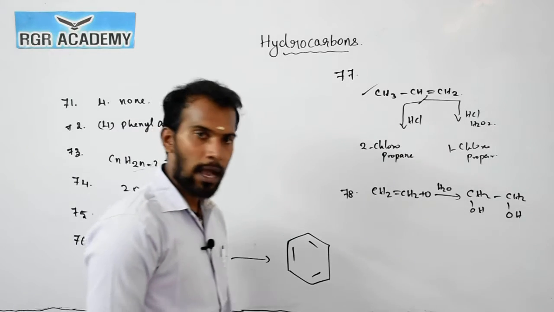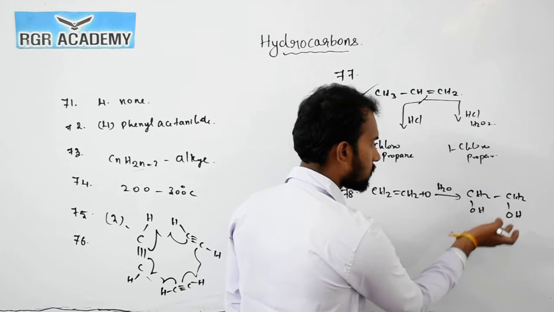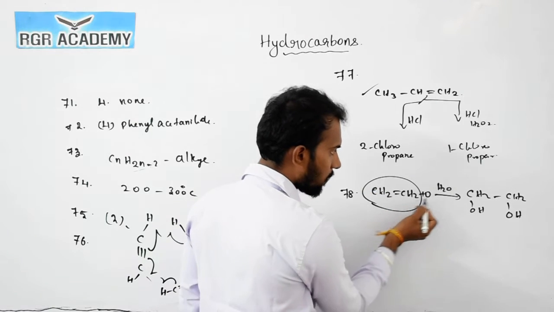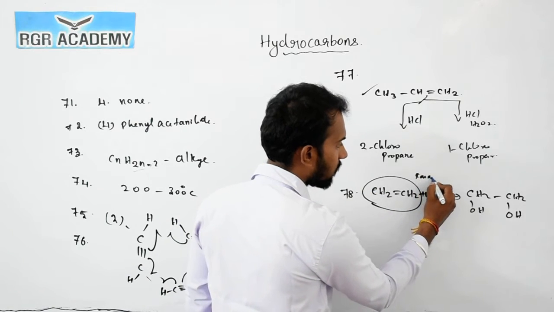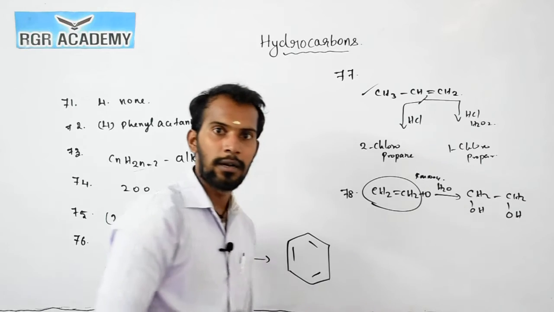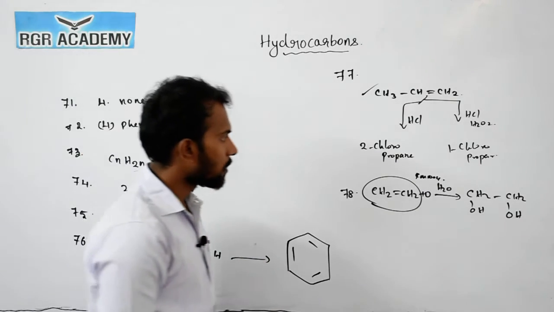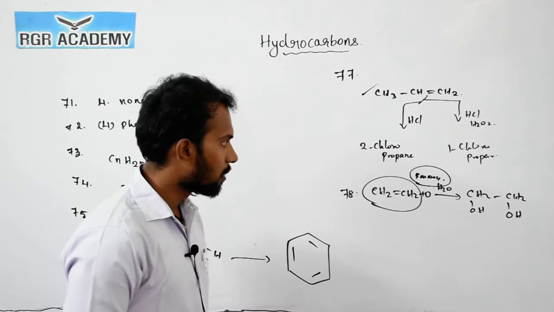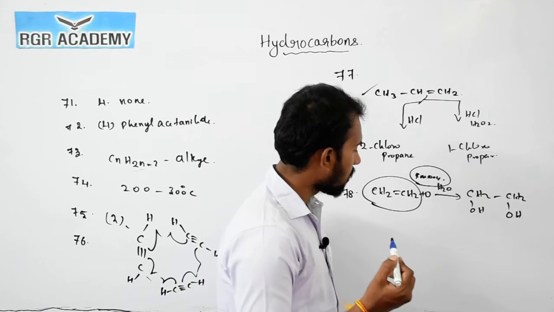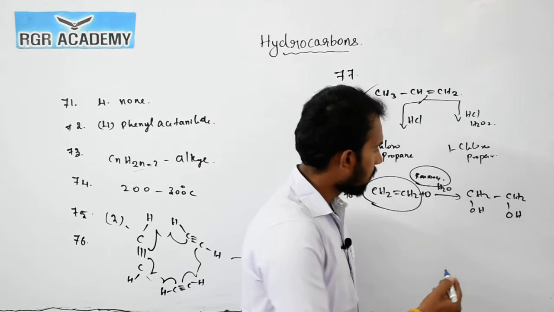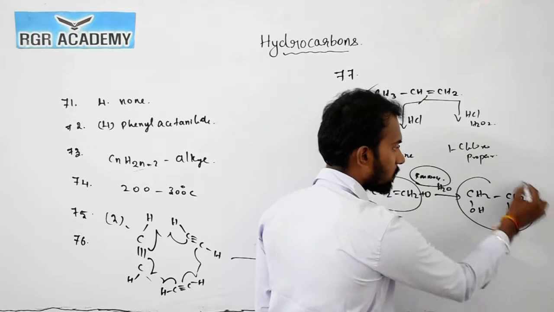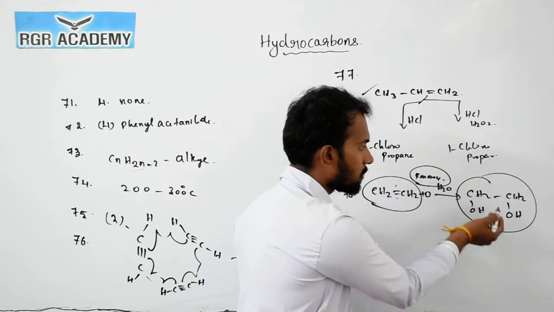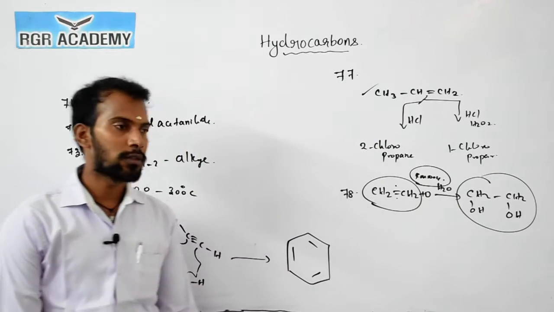So the unsaturated compound is converted into a saturated compound. The KMnO4 color is pink, and it becomes colorless here, due to the unsaturated compound converting into a saturated compound. We already discussed this in d and f block elements also. So this is the answer.